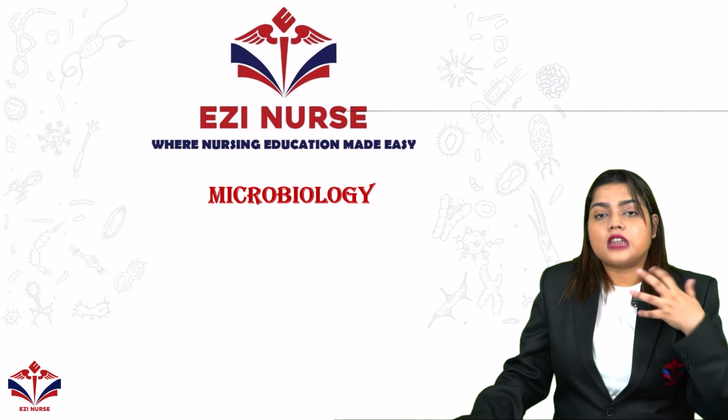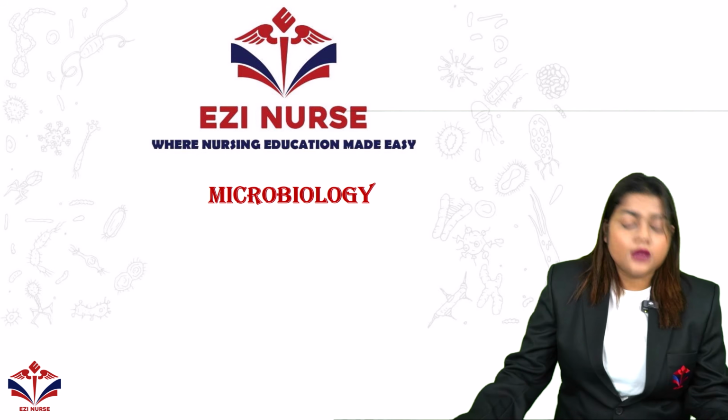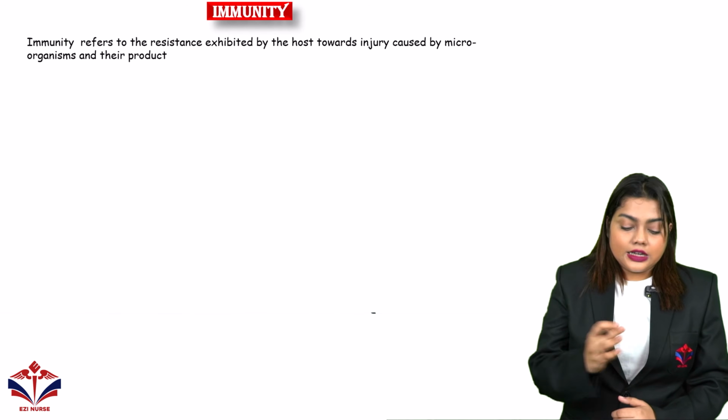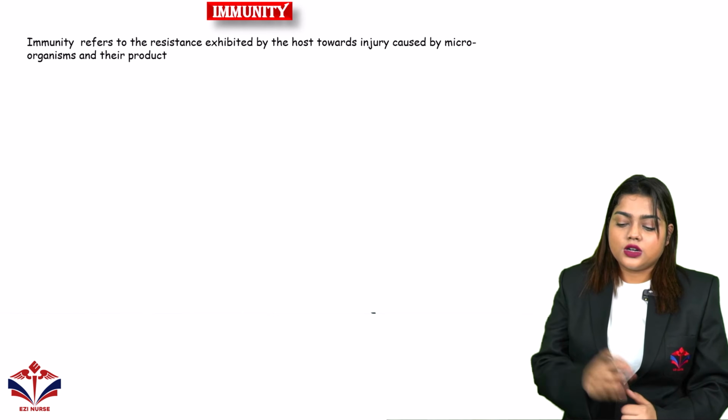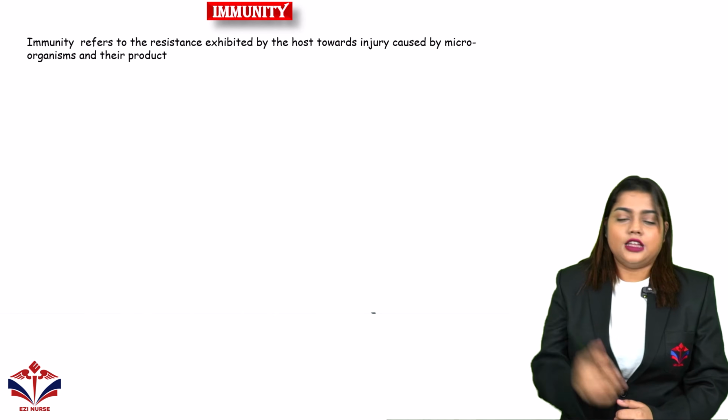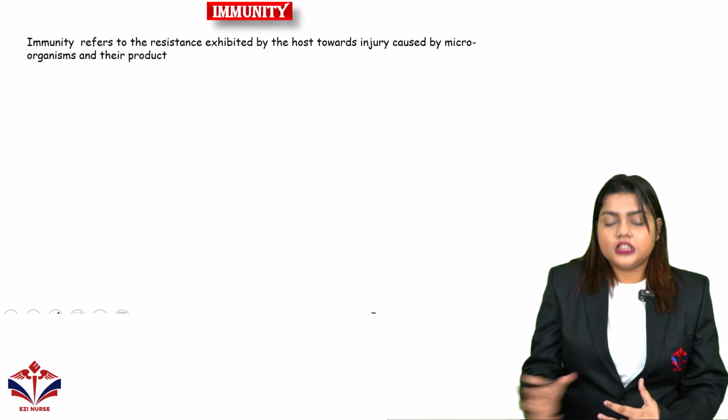So we will start with immunity. As we know, immunity is a defense mechanism of our body which will fight against bacteria and different kinds of pathogenic microorganisms such as fungus, virus, algae and different kinds of amoeba, and protect our body from harmful pathogens. So what are the types of immunity? We will say it first. The definition says immunity refers to the resistance exhibited by the host towards the injury caused by microorganisms and their product. If we understand the definition, we will be able to know.